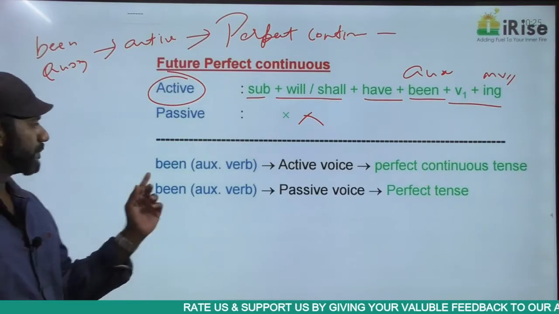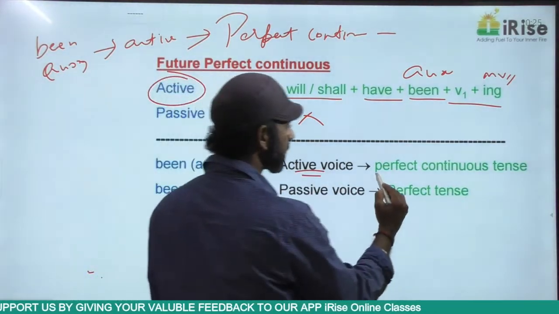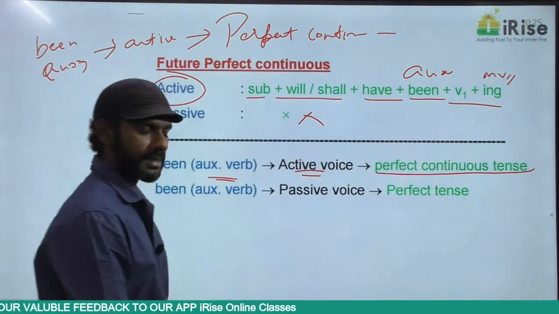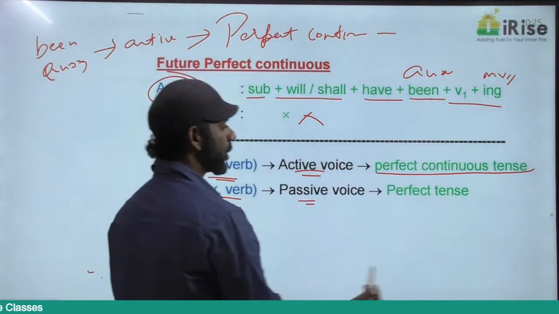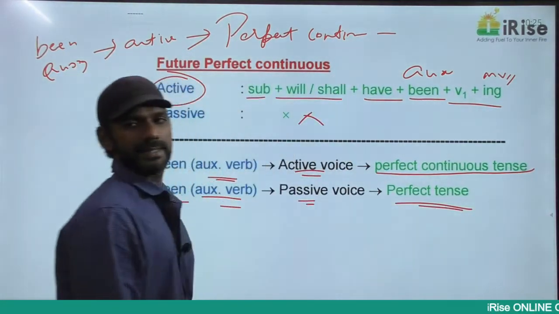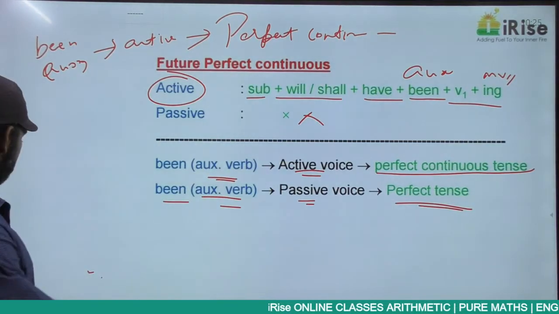Clear? So been as an auxiliary verb comes in the active voice in the perfect continuous tense, and in the passive voice in the perfect tense. Clear? Right. So that's about the structure part.